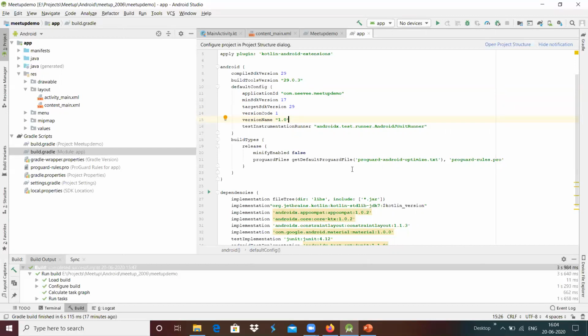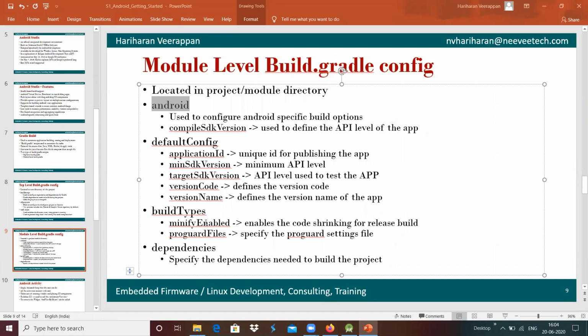And we have build types, which has release, where minify enabled is false, and we have ProGuard files. What do these two mean? Minify enables the code to be reduced during a release build, and the ProGuard files are used to specify ProGuard. For example, what is ProGuard, that we will see.